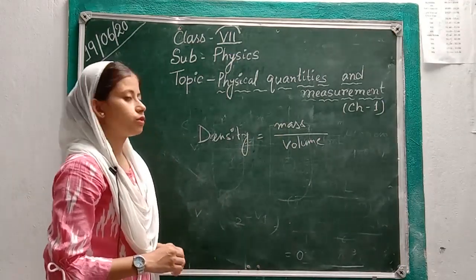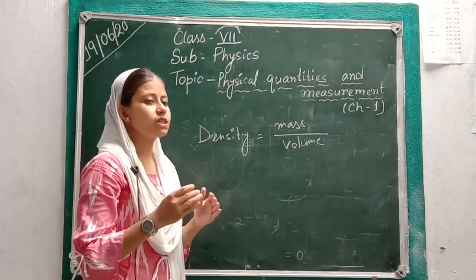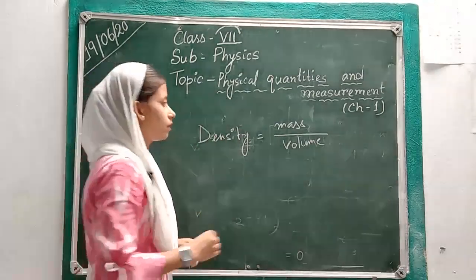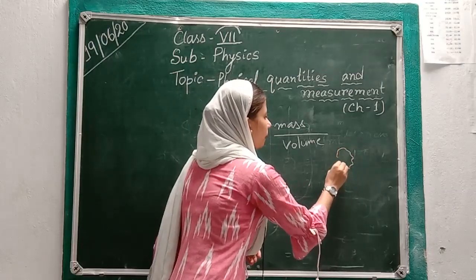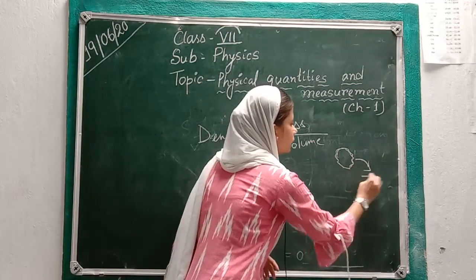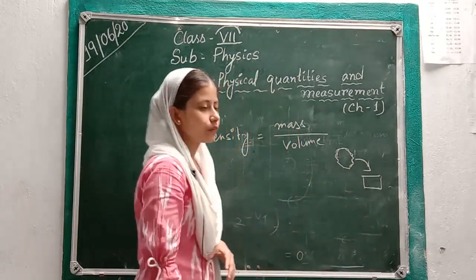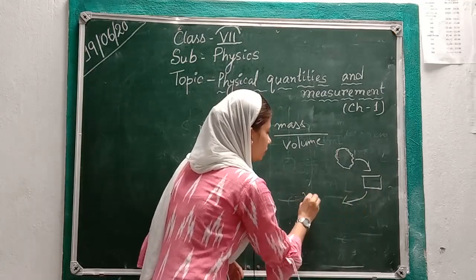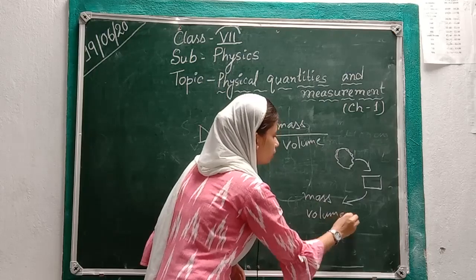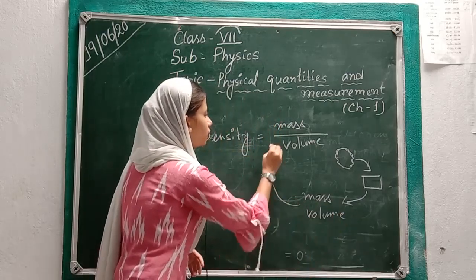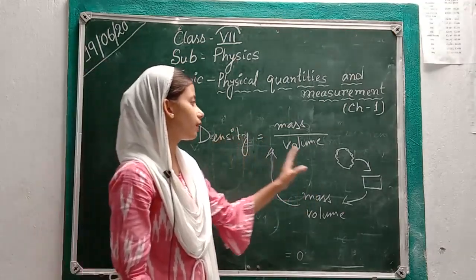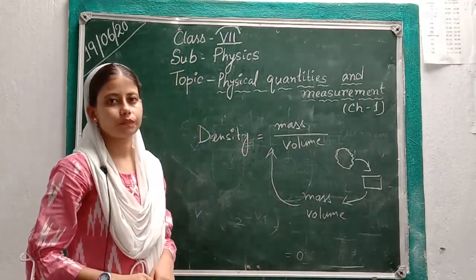Okay. So now if any object is irregular shaped, how can you find out the density of that object? Like if we take a piece of stone, we have to cut a regular shape from here, then we will calculate mass and volume, then we will put it into this formula. So from here we can get the density of any irregular object.